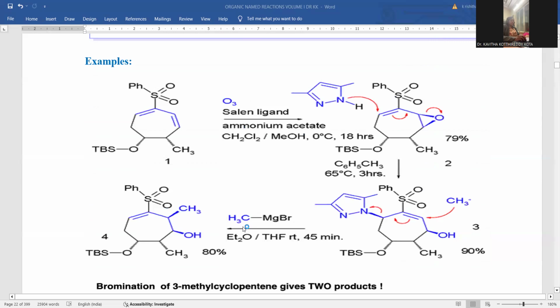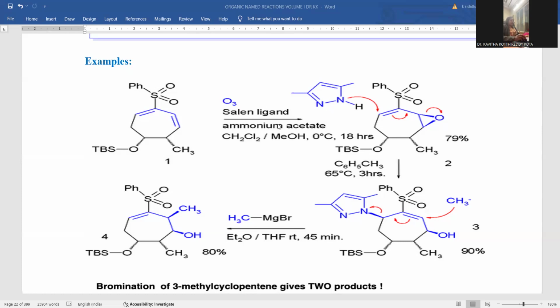An example with respect to allylic rearrangement: I'm taking a larger ring system, a 7-membered, 7 carbon atom ring system, with a sulfone moiety upon this ring system. And here is a protected alcohol, and here is the methyl functionality. I am treating with ozone. Ozone is the reagent which is susceptible for epoxide formation and subsequent ozonide cleavage, giving rise to 2 carbons which, experiencing this ozonide cleavage, are further turned into aldehydes or ketones only. Carbonyl functionalities will be originated.